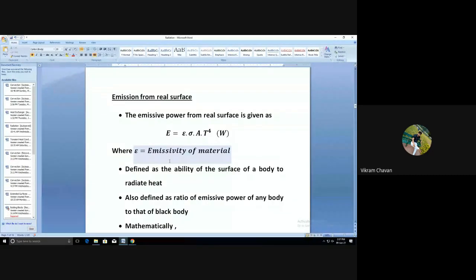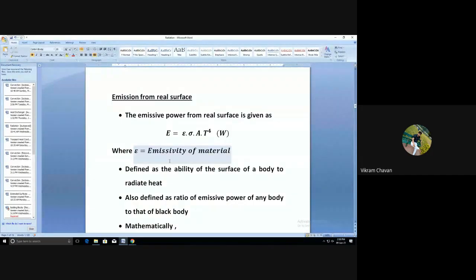So in the last lecture, we started discussion on the radiation chapter. We discussed the facets of radiation, and afterward the total emissive power and the monochromatic or spectral emissive power. In total emissive power, we briefly discussed the Stefan-Boltzmann law, that the emissive power of any body is directly proportional to the fourth power of its absolute temperature. That is, E is directly proportional to T raised to 4.